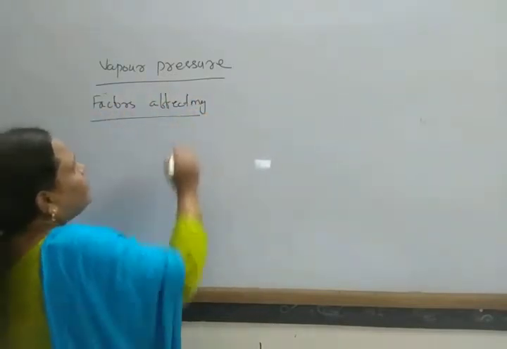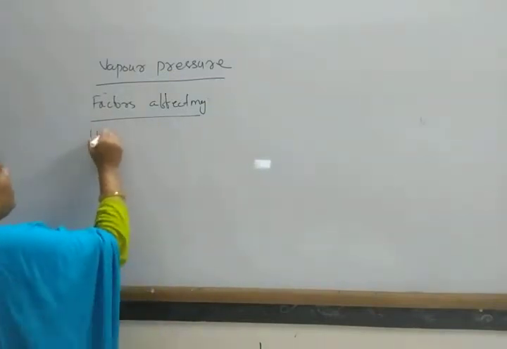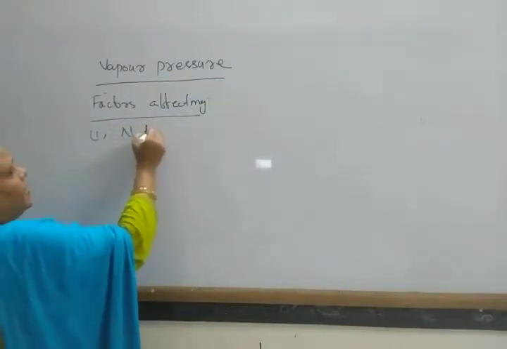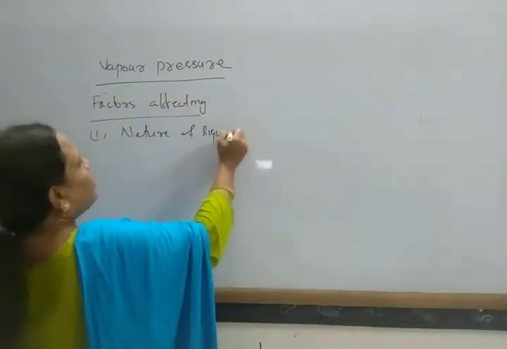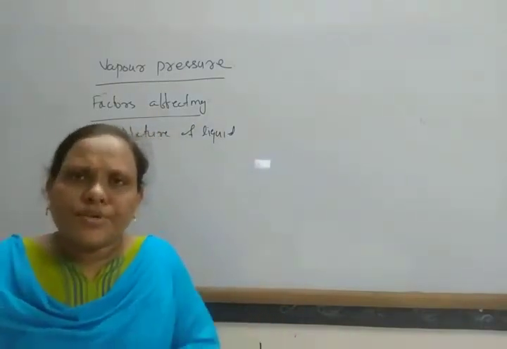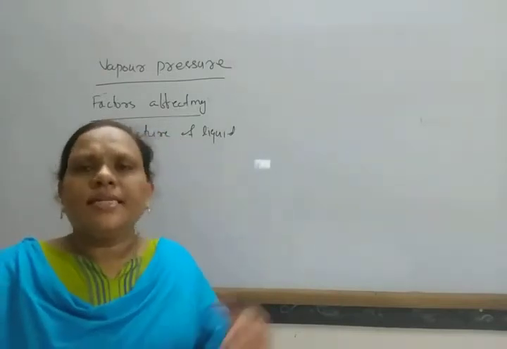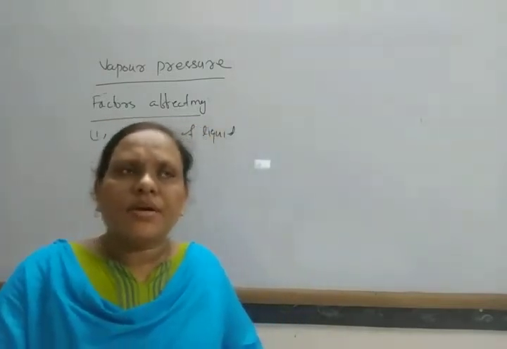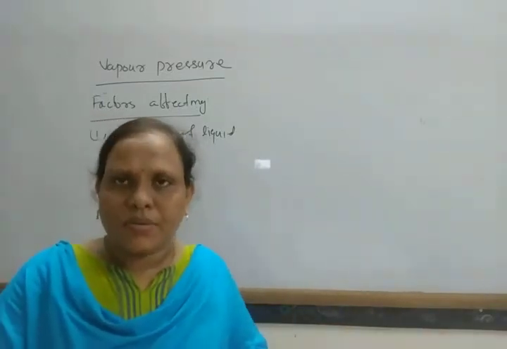There are different factors on which vapor pressure depends. The first factor is the nature of the liquid. If the intermolecular force of attraction in the liquid is more, then its vapor pressure is less, because fewer molecules are converted into gaseous form.